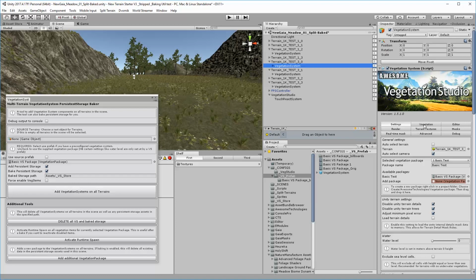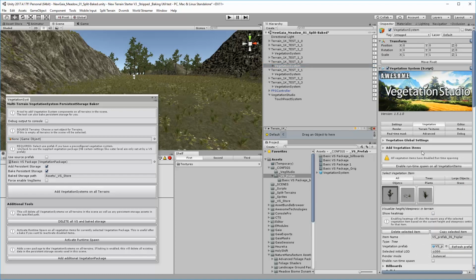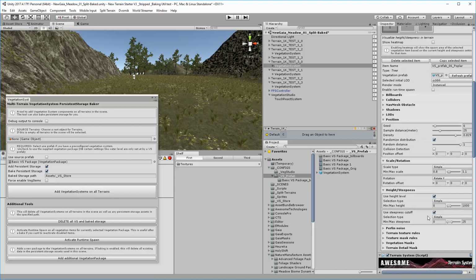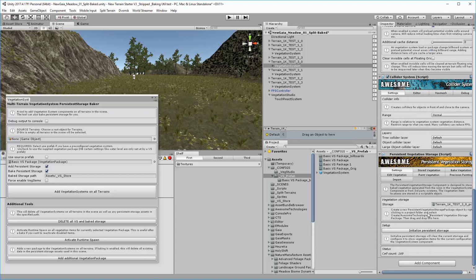That's where it appears. If I go into the vegetation tab, you'll see the items are disabled, and that's because we enabled persistent baking, the persistent storage. It created a storage asset in that folder that's defined here, and if you remember, I deleted it, it's recreated it, and here they all are now. Each package is associated with a terrain tile, so it uses the name of the terrain, and then just tells you that it's a persistent store.